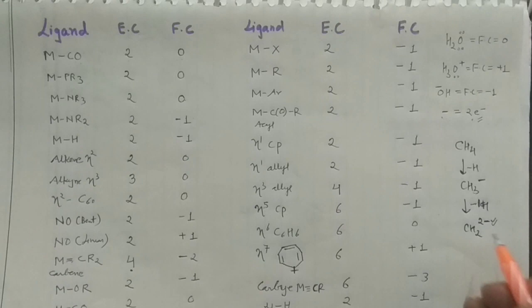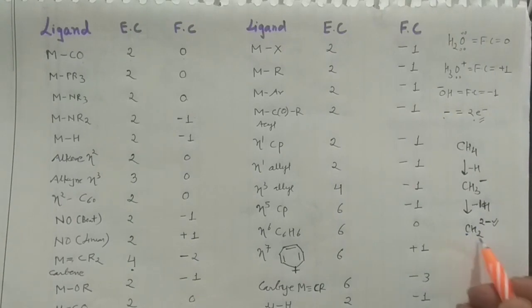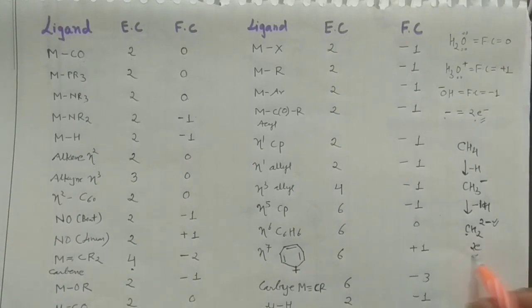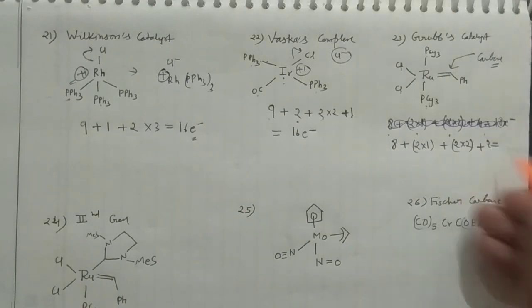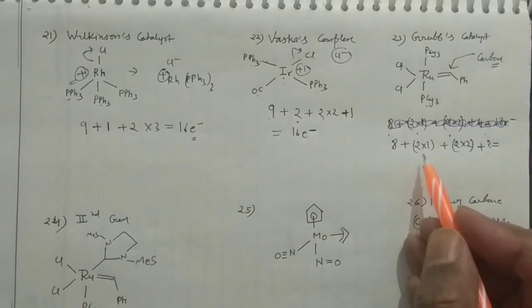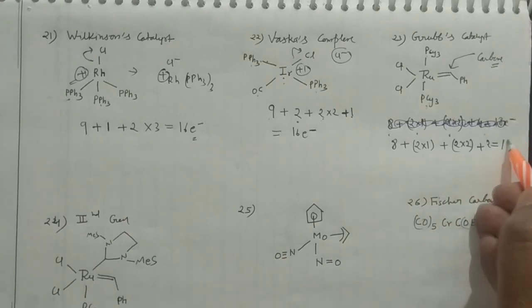But out of this 4, 2 electrons are used by the carbon to form bonds with the 2 hydrogens. So this carbene has an electron count of 4, but it will give you 2 electrons. So you can write 2 here. If you add all of them, 8 to 10, then 14, 2 plus 16, so it's a 16 electron system.